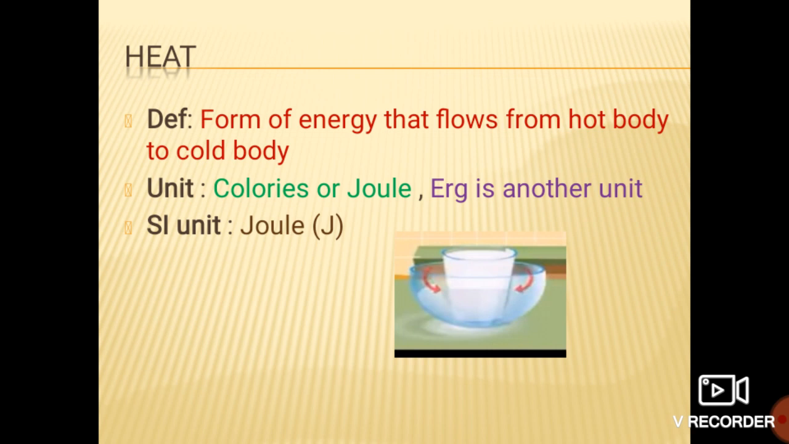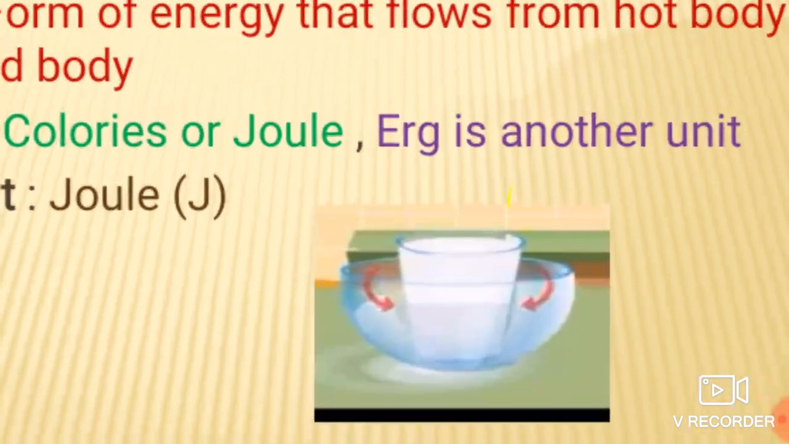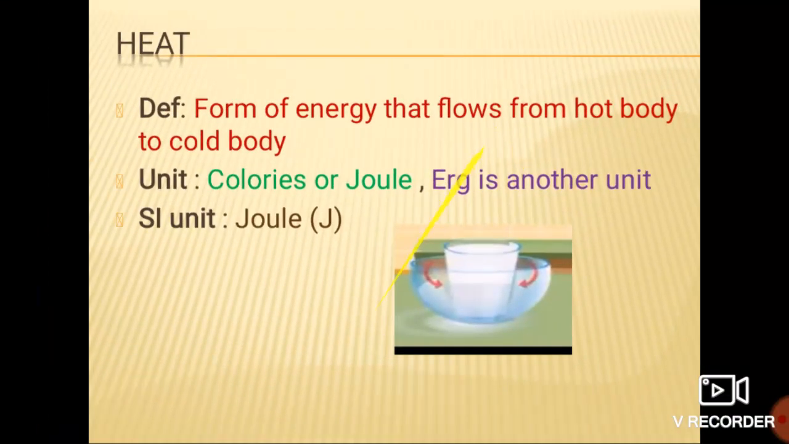Okay students, an object cools down when the heat flows out of it, and it warms up when the heat flows into it. See here is the example: that bowl possesses cold water and that glass possesses hot milk. Due to the placing of the glass of hot milk into the cold water, the cold water becomes warm, because there is a transfer of heat from the hot body to the cold body. Okay students, so this is about heat.